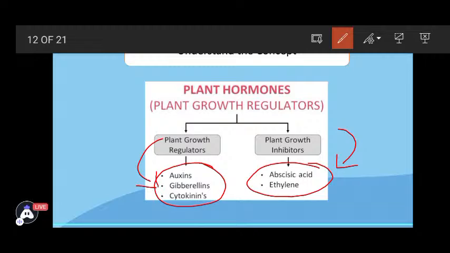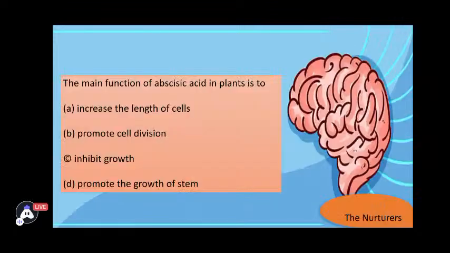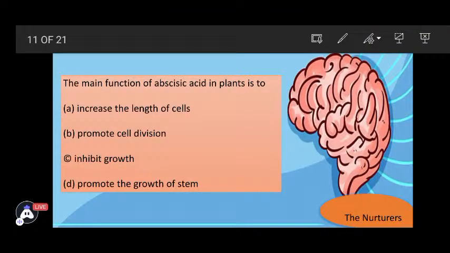So as the question says, you need to tell which is the plant growth inhibitor hormone. So abscisic acid. Or the question is asked, what is the function of abscisic acid? It helps to inhibit the growth. Inhibit means control the growth.